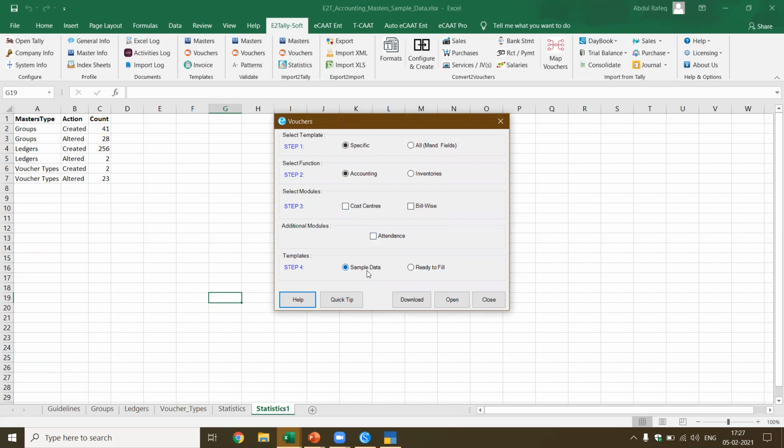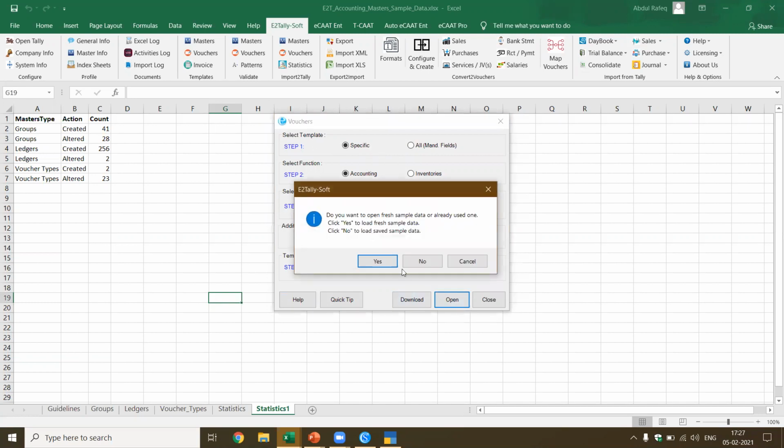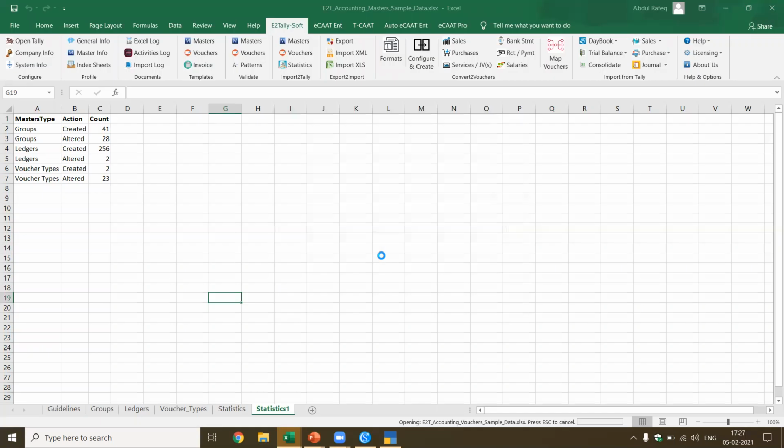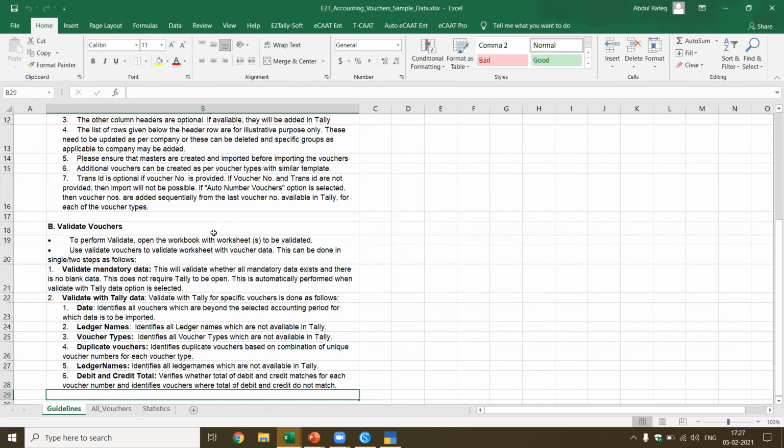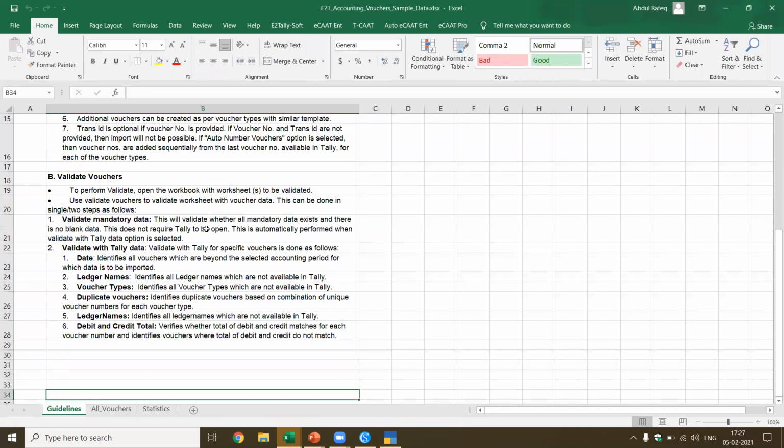Now I want sample data. I can download or I can open directly. Now, if you see here, guidelines for vouchers, it also gives you guidelines. You can read the guidelines. What are the validations which are done? Now, let's come to the vouchers.